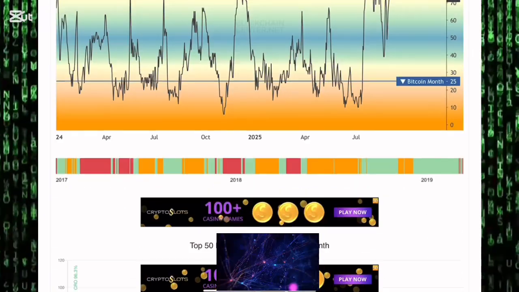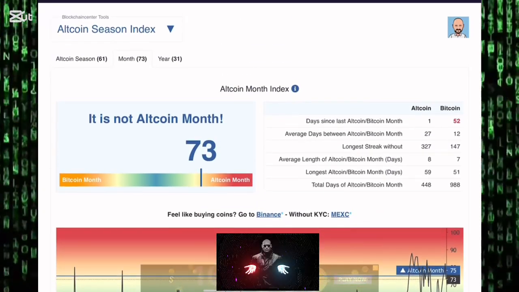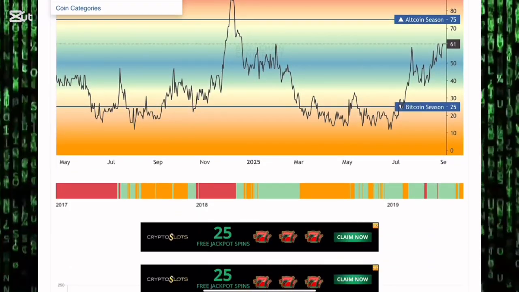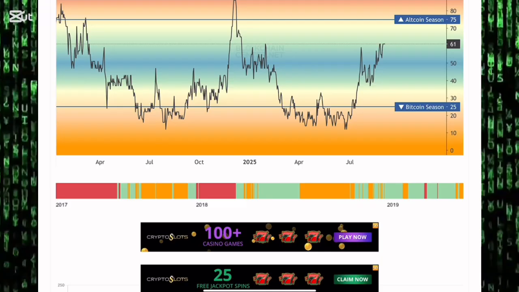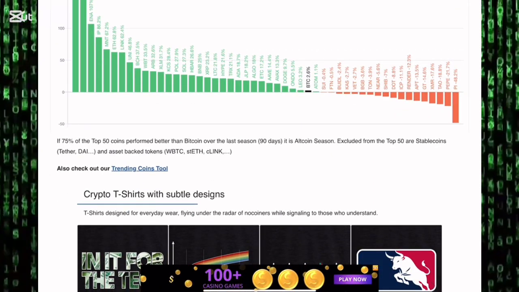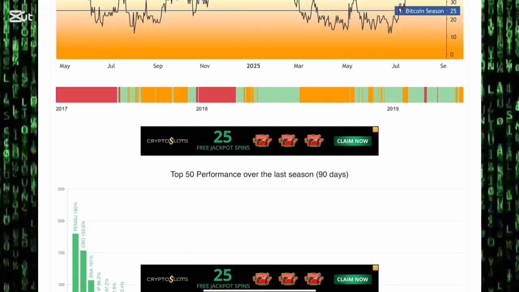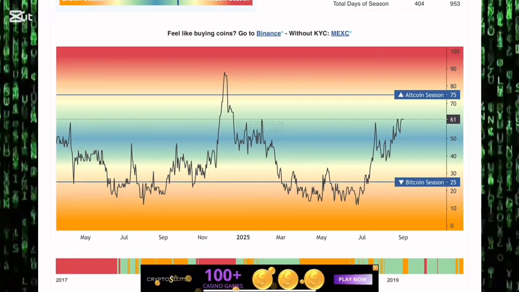An altcoin month happens when altcoins are outperforming Bitcoin over a 30-day period, and an epic alt season, that's what I've been waiting for in the cryptocurrency market. An alt season is when altcoins over the period of the last 90 days will outperform Bitcoin. If 75% of the top 50 coins do better than Bitcoin over a 90-day period,